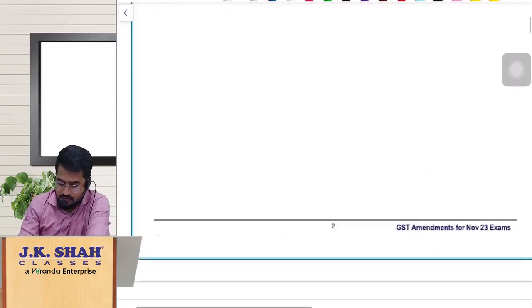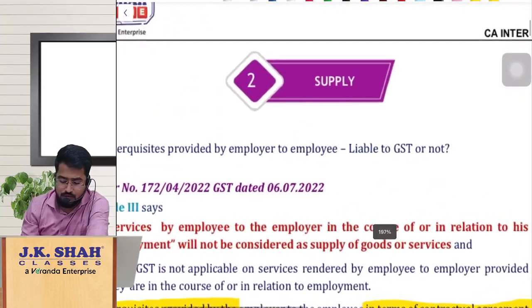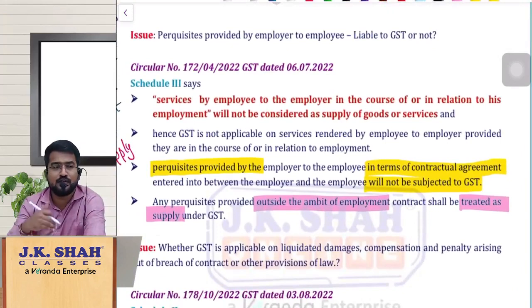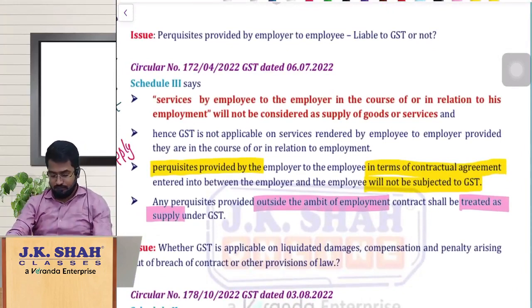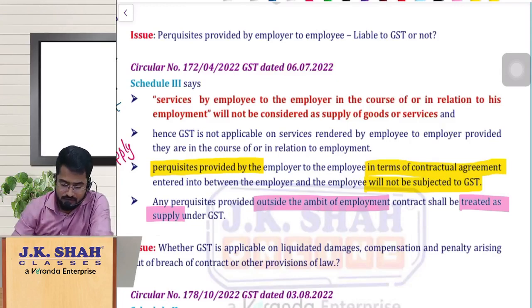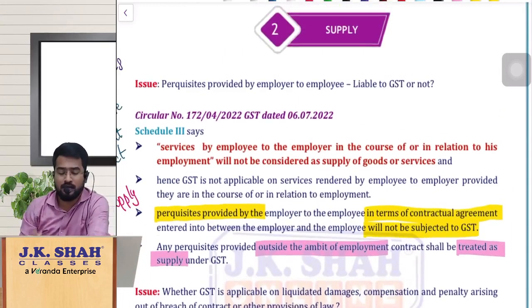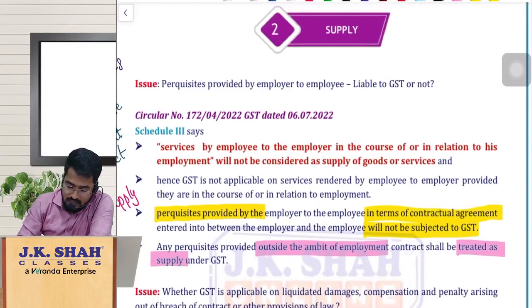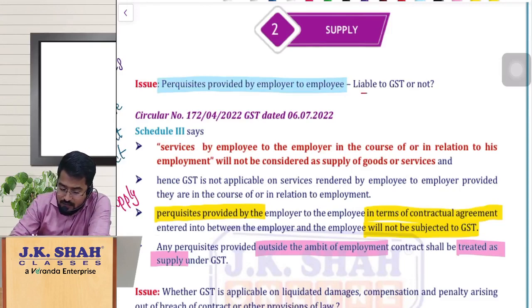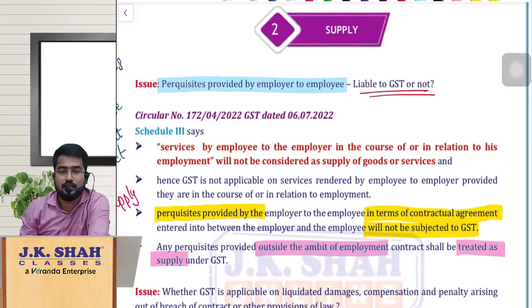Going to the next one, chapter number 2, supply. In supply, there are certain issues for which clarifications and circulars have been issued by the department. Let us see them. The first issue is, the doubt was regarding the perquisites provided by the employer to the employee, whether they are leviable to GST or not.